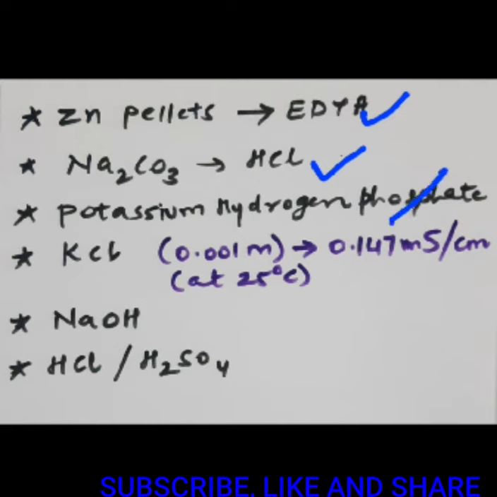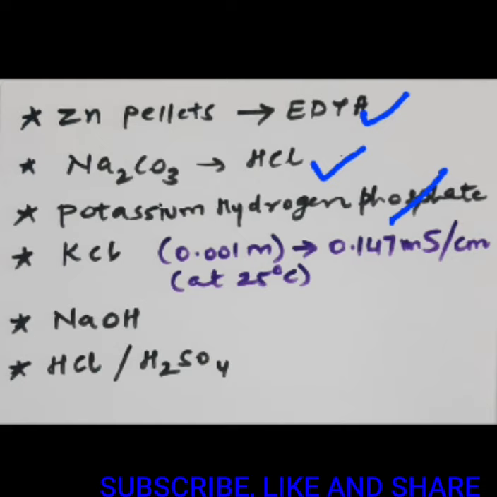Next is KCl. KCl again is a very good primary standard, and if you remember, it is used in the case of conductivity meters because it gives you proper conductivity measurements without any variations. So it is used for calibration of conductivity meters. Even the absolute determination of aqueous electrolytic conductivity measures show a constant value for different molarities of KCl.